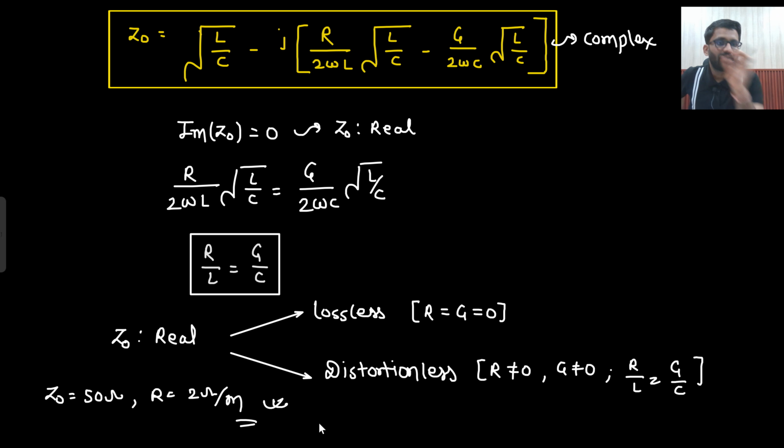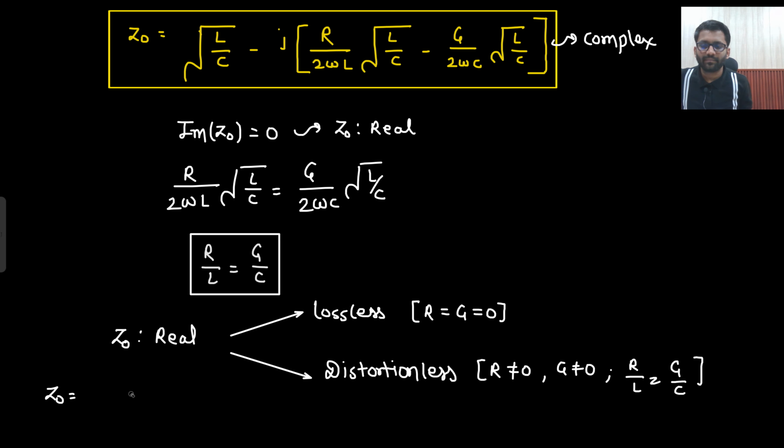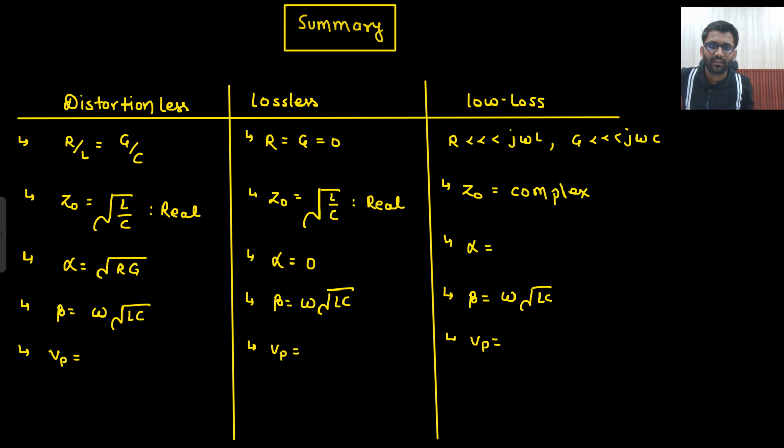There they will not write it is a distortionless line or it is a lossless line. You need to think there. Is that clear to you? So if Z naught is real, then my line would be either distortionless or lossless. Is that clear? Let's solve some problems. Or is there anything left?